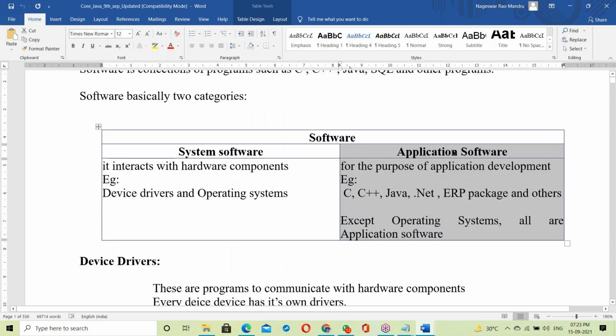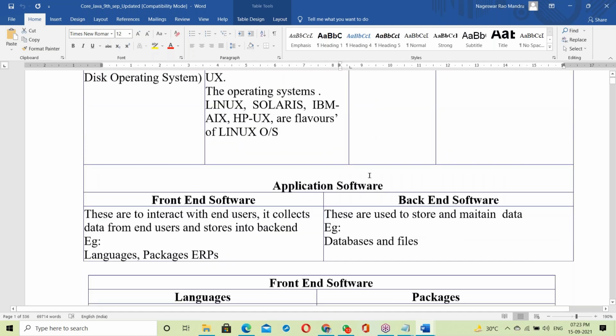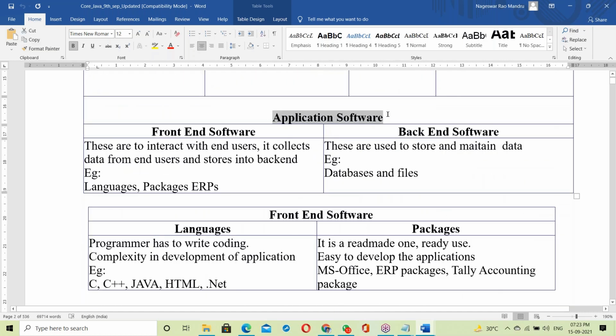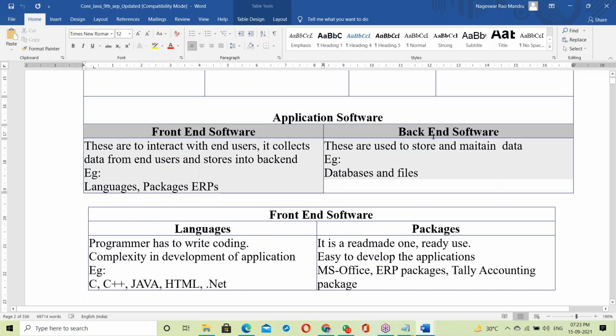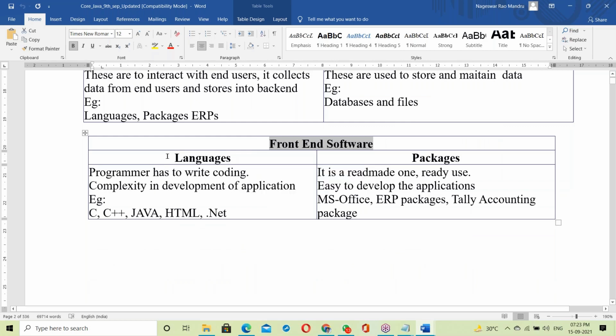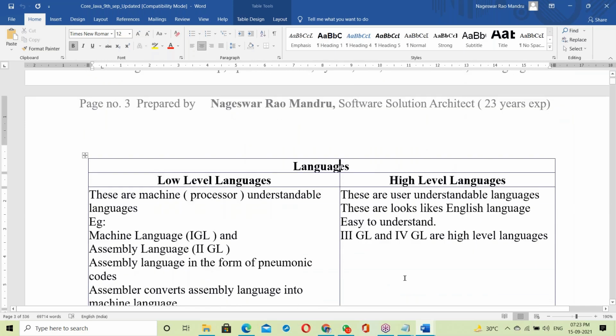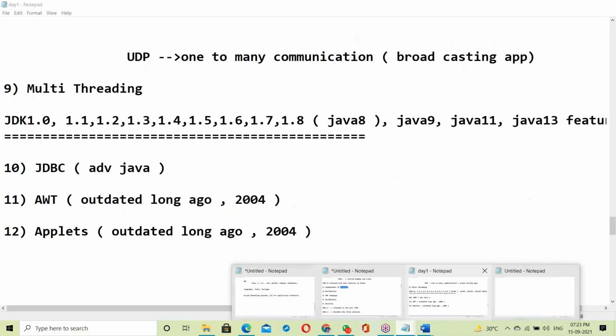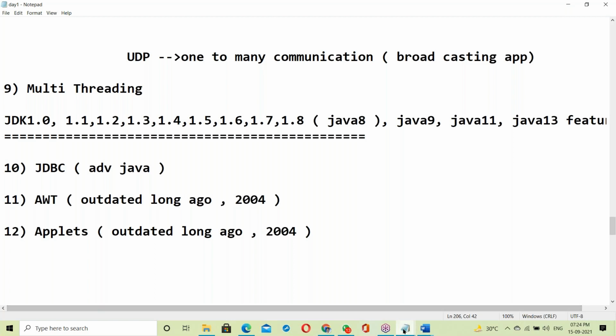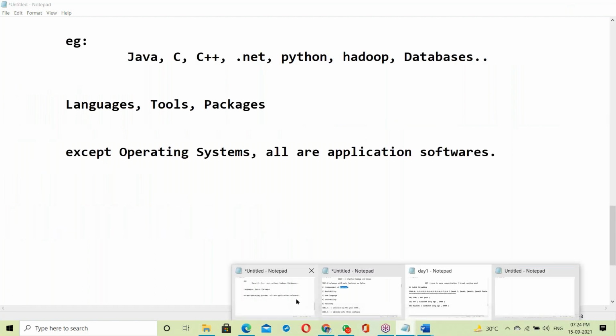Before going to application software, we will expand a little about system software, then immediately move to application software. In application software there is front end and back end. Java comes on the front end. In front end, there are languages and packages. Java is a language, so our topic is now languages.